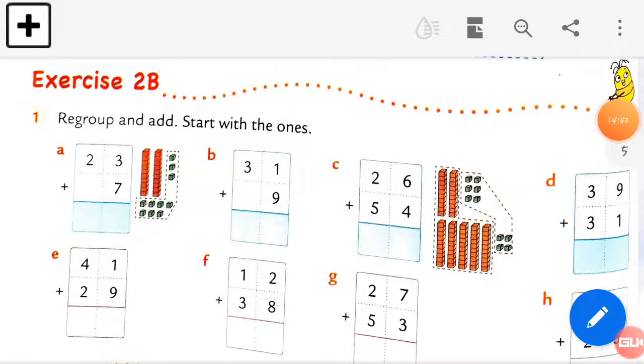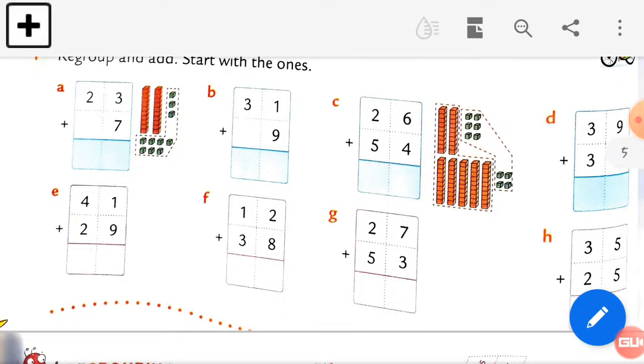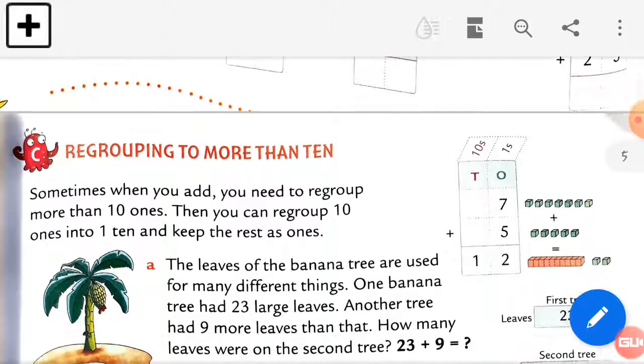See students, this exercise 2B we completed in the previous lecture, right? So this is exercise 2B we completed today. So let's move to the next topic, which is regrouping to more than 10.